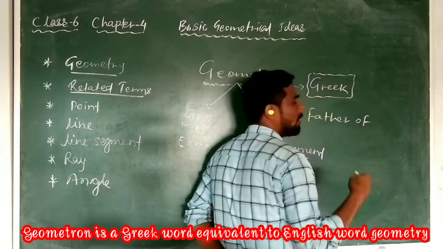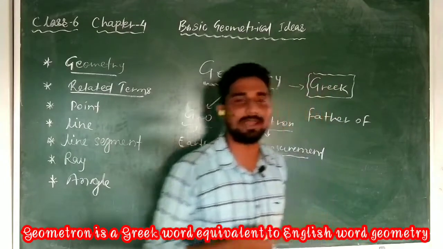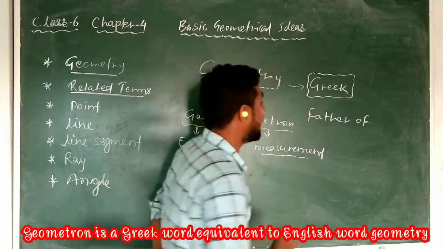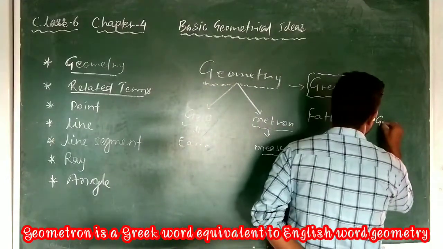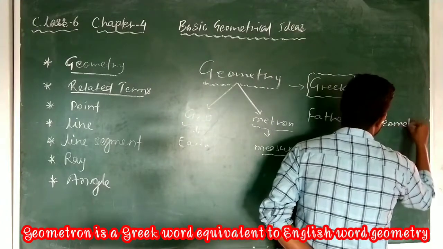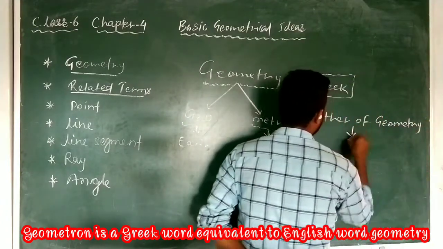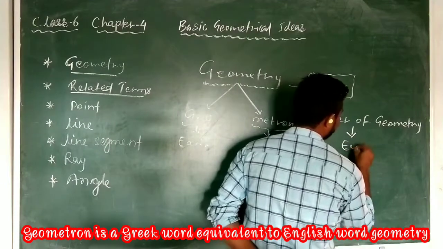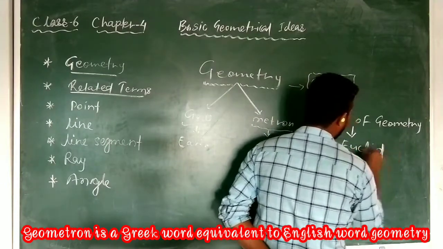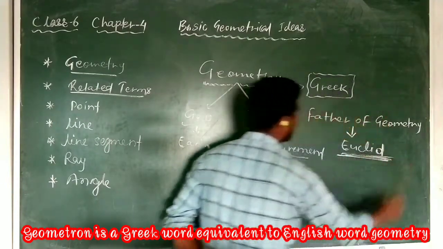So the father of geometry is from outside; he is not an Indian, he is an outsider. The name of the father of geometry is Euclid. He is known as the father of geometry, and he carried forward the geometry.